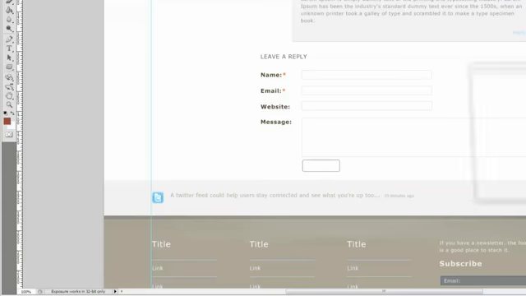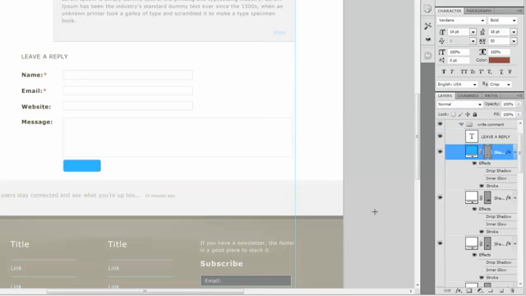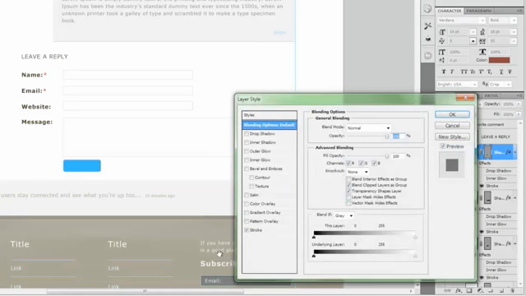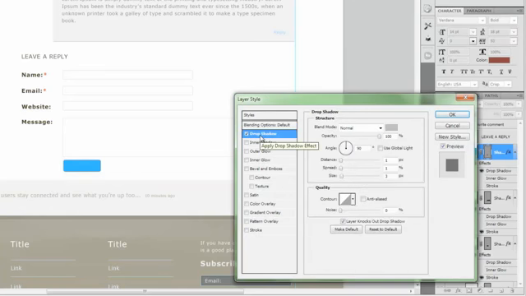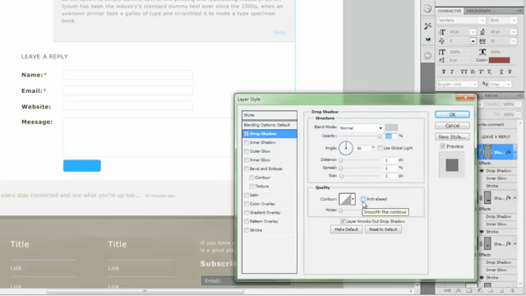Alright, now let's change the color of this rounded rectangle here. And the color is going to be 00B4FF. And then we want to set up a few effects here. So our effects are going to be to take off the stroke, first of all. Create a drop shadow. The drop shadow is going to have a color of B9C1, and it's going to be 1 pixel in distance, a 0% spread, and a 1 pixel size.